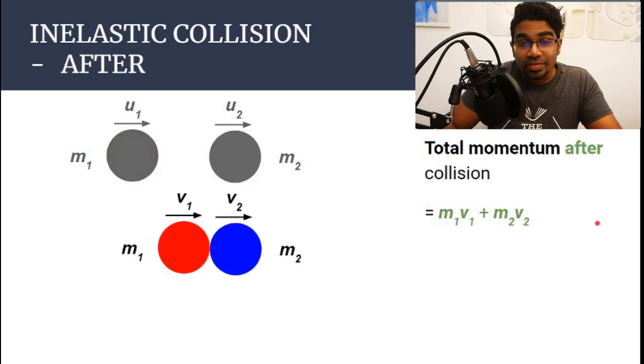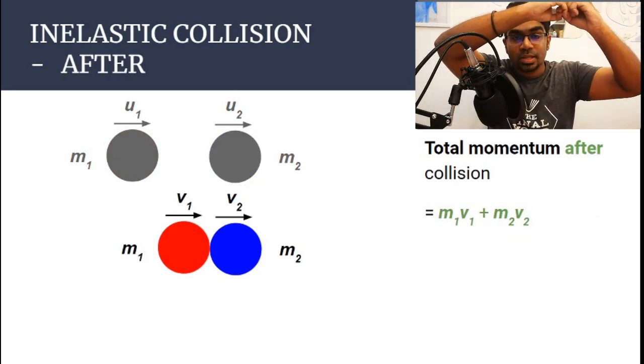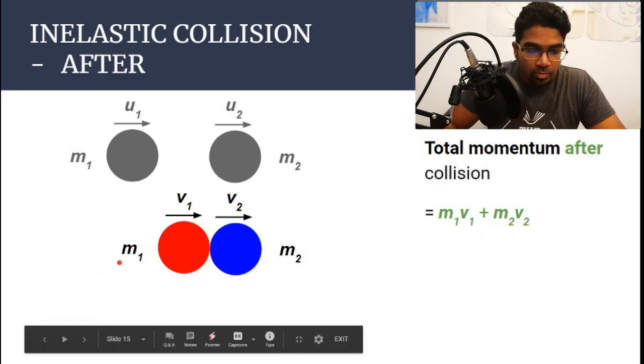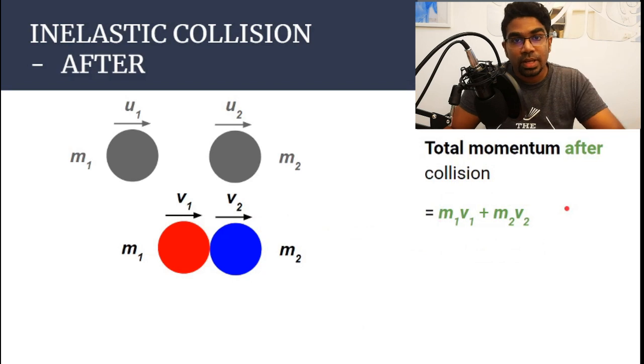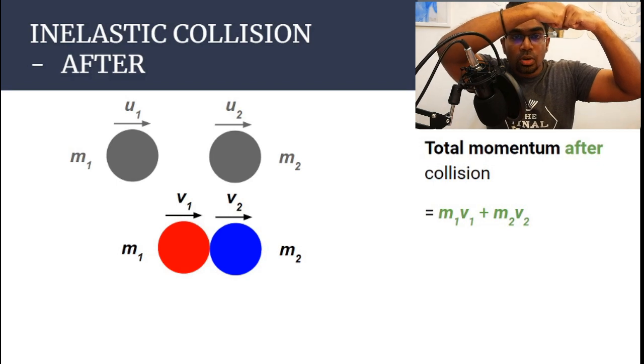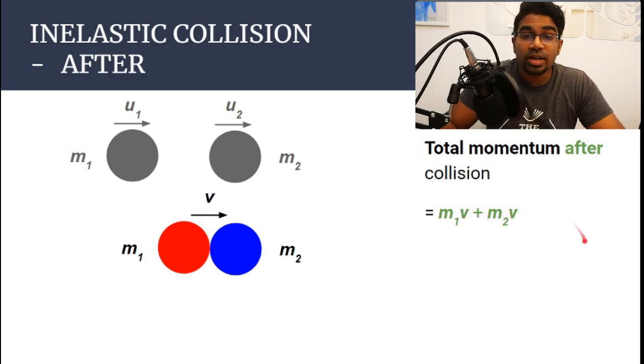However, after collision, they are going to be sticking together. So they move as one body after the collision. So here we have again m1 v1 and m2 v2. This is the total momentum after collision. But since they move as one body, their speed, their velocity is exactly the same because they are moving together. So we no longer have to differentiate v1 and v2. We can simply represent the final velocity as v, since both objects travel at velocity v. So instead of v1 and v2, we can write v here, and since v is the same, we can factorize v.